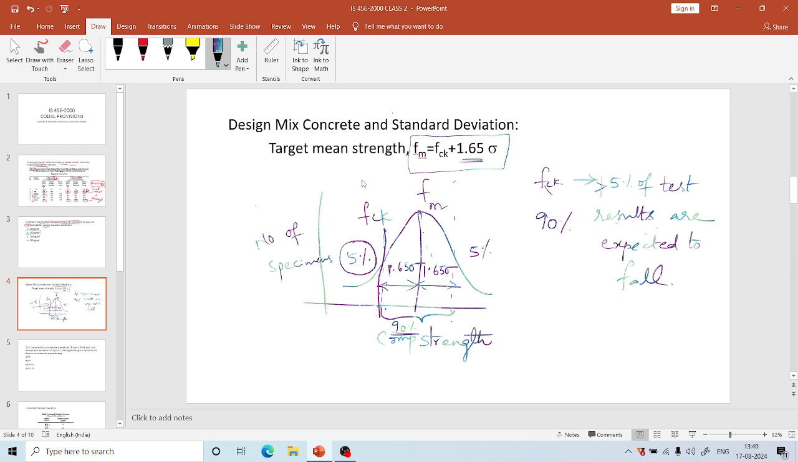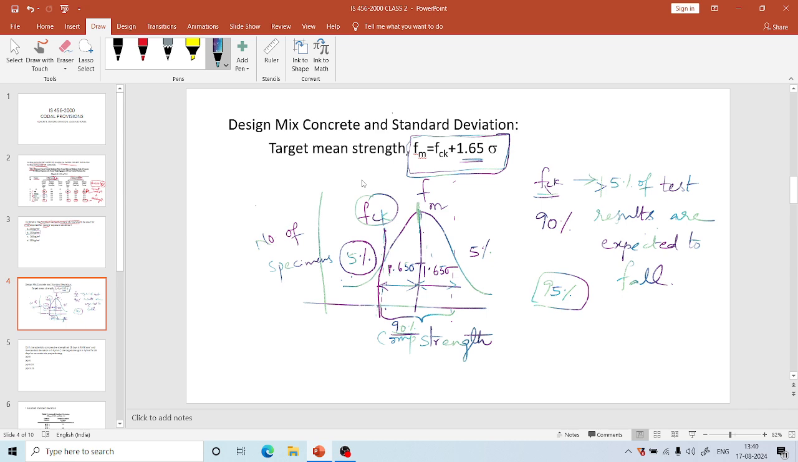So we can say that if we take FCK plus 1.65 times the standard deviation as the target mean strength, our test results are such that 95% of the test results are above FCK, and only 5% of the test results fall below FCK, satisfying the condition here as per IS 456. For this purpose we use Fm equals FCK plus 1.65 times the standard deviation. We have to remember this formula, FCK plus 1.65 times the standard deviation.